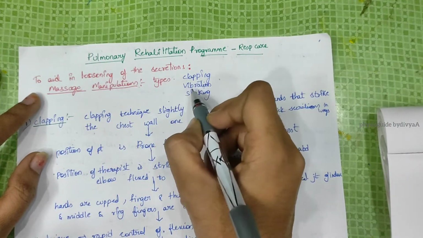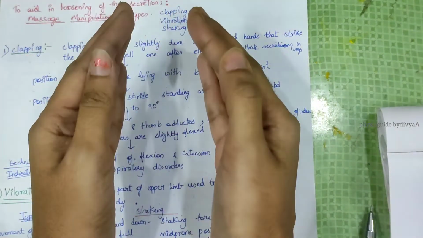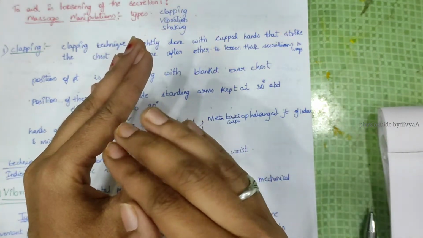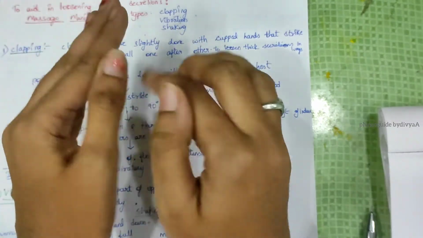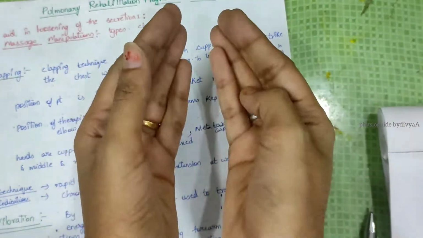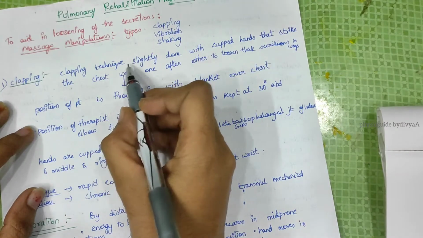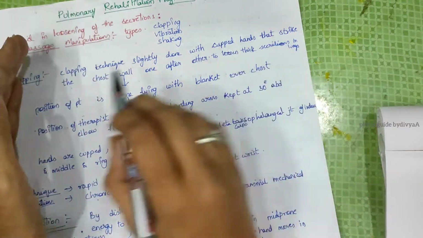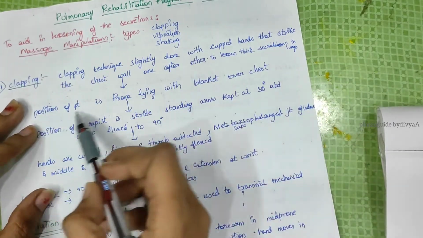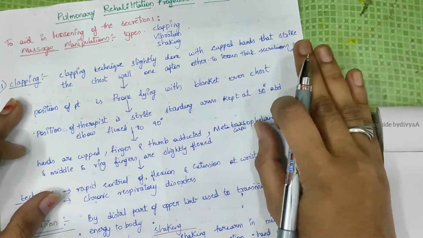In this there are 3 types: clapping, vibration, shaking. Clapping is done like this: the metacarpophalangeal joints are slightly flexed, a cup-like form is made, and repeated movements are given to the patient. Now we'll read it. The clapping technique is done with a cupped hand that strikes the chest wall one after the other to loosen the secretions in the lungs. The position of the patient is prone lying with a blanket over the chest. The blanket must be placed over the chest.